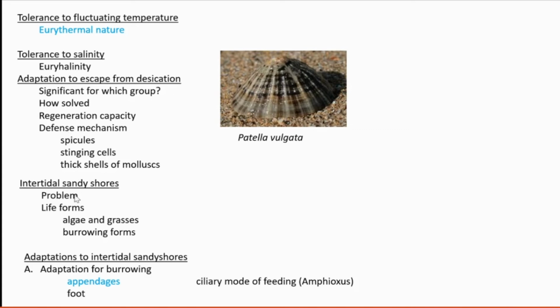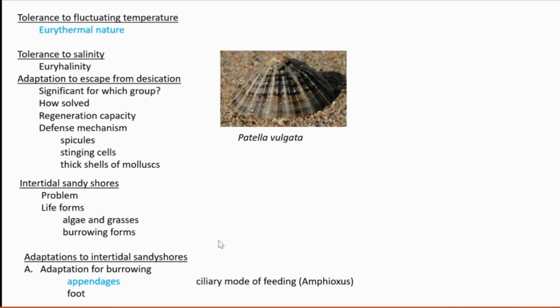Then intertidal sandy shores. Till here we discussed rocky substrates. Next we are moving to sandy shores. What is the problem that exists there in sandy shores? There is not a stable substratum. Because as it is sandy, as waves pass over it, there is a chance to wash away the substrate. So the life forms commonly found there are seaweeds, algae and grasses. Burrowing forms are also present there.